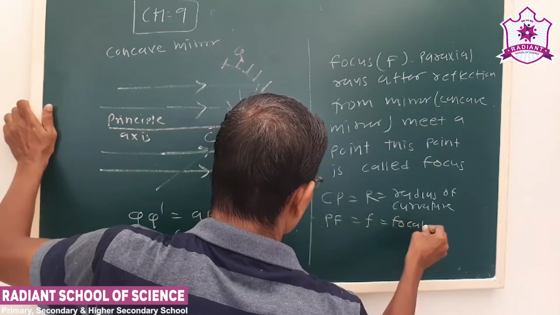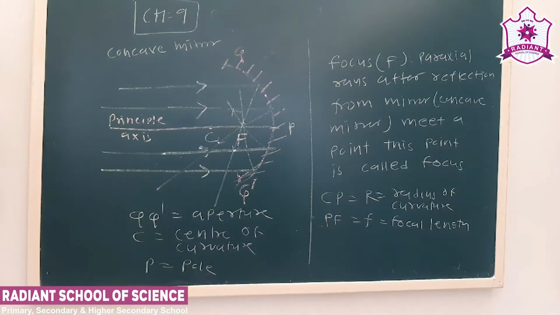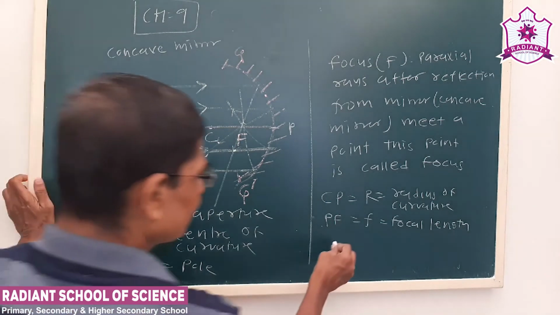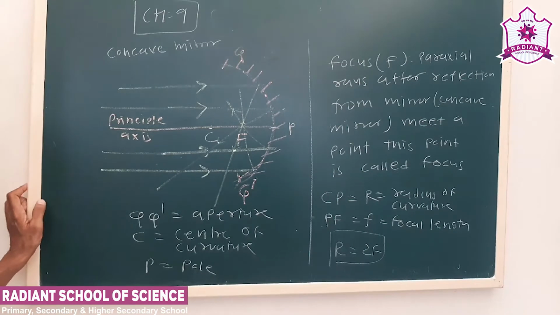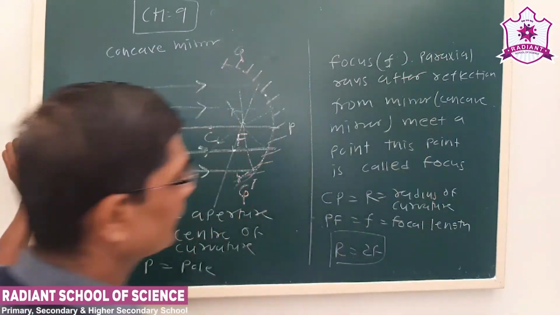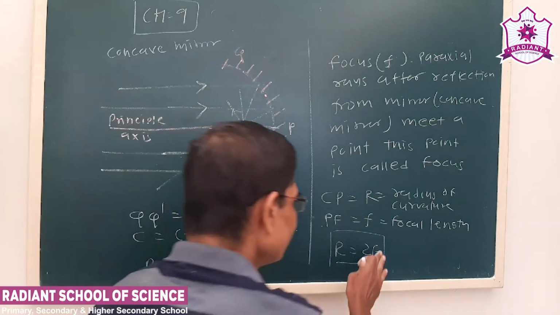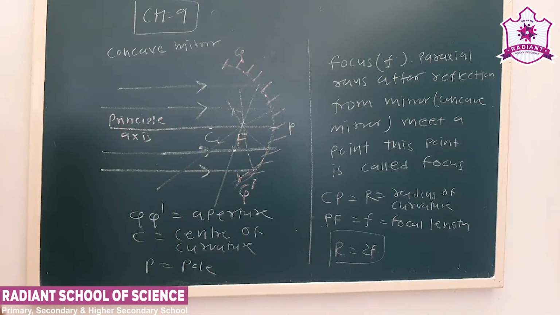That is the focal length. Later on we'll derive the relation between the radius of curvature and the focal length f. For focal length we use the small f. So this is about the radius of curvature and focal length.